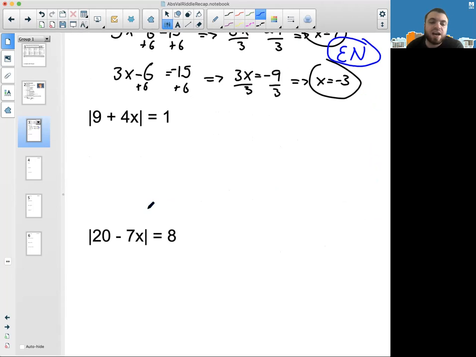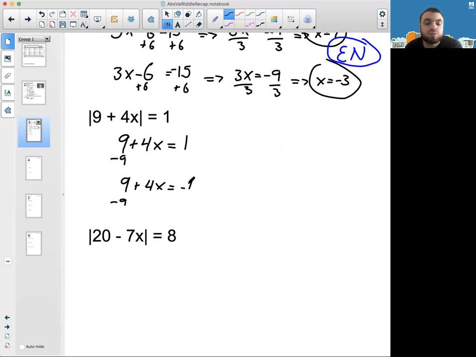Okay, now we have the absolute value of 9 plus 4x equals 1. The bars are alone, so I'm going to ask myself, what numbers have an absolute value of 1? One of them is 1, and the other is negative 1. Here's a little bit trickier.